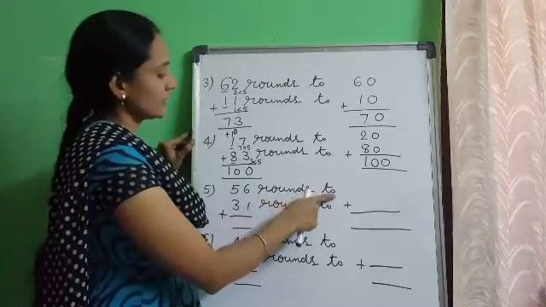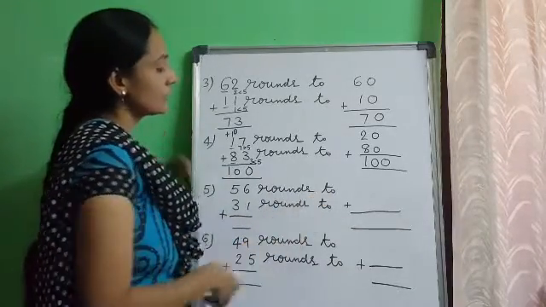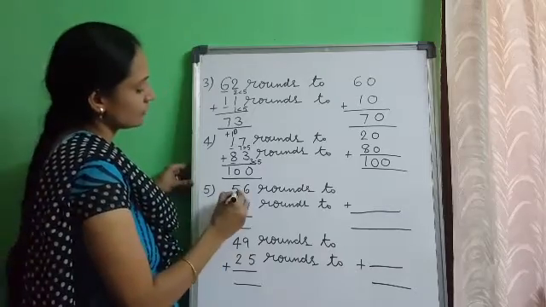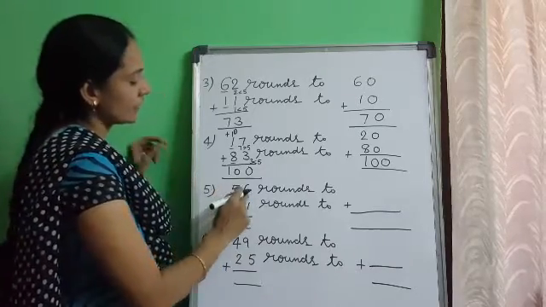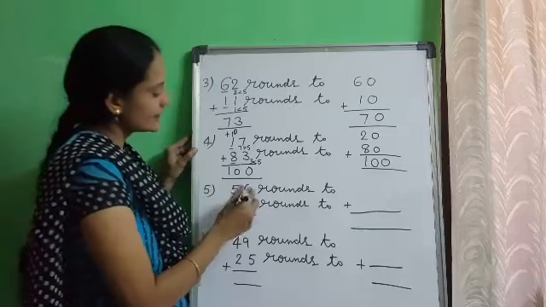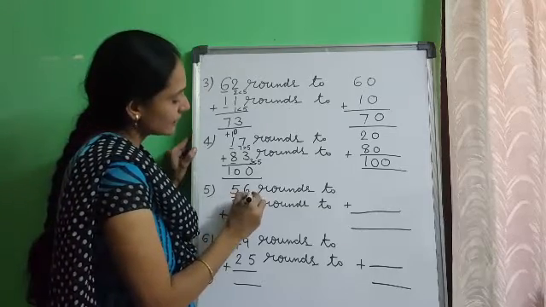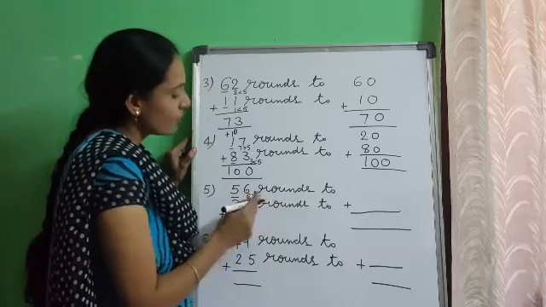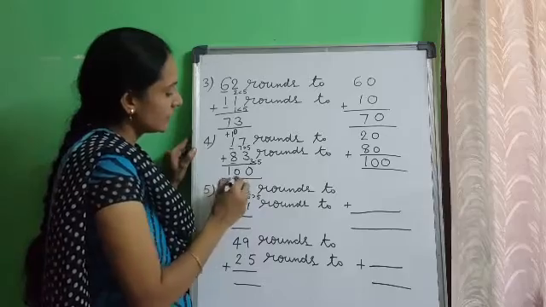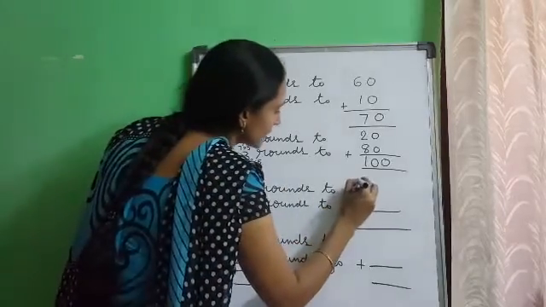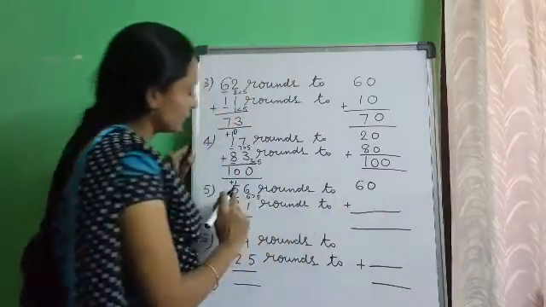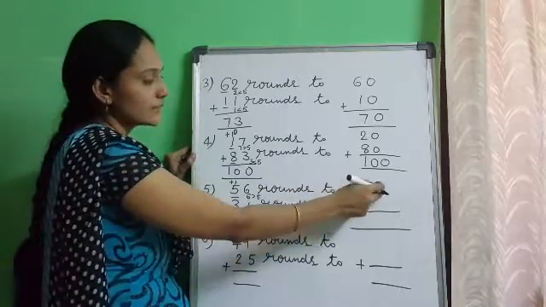56 rounds to nearest 10. Underline the digit in tens place. What is the tens place digit? 5. Check the right hand side digit. What is the right hand side digit? 6. Is 6 greater than 5 or less than 5? 6 is greater than 5. So add 1 to the digit in tens place. 5 plus 1, 6, and replace 1's place digit by 0. 56 rounds up to 60.